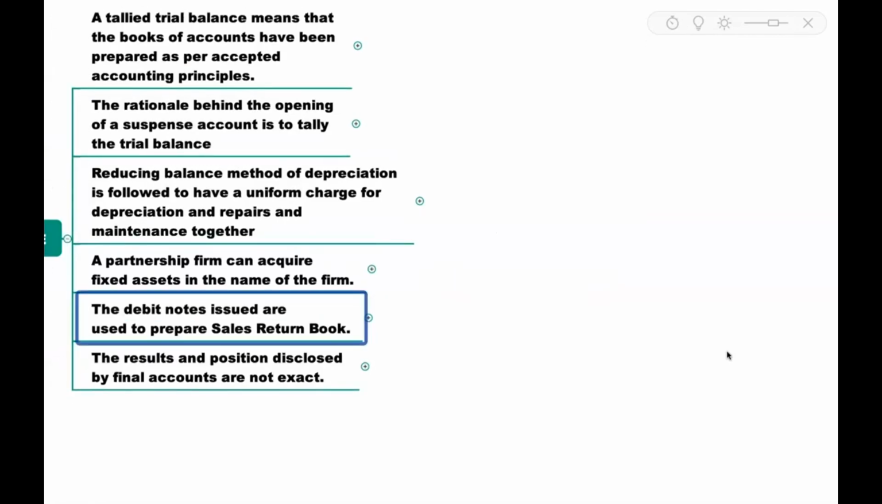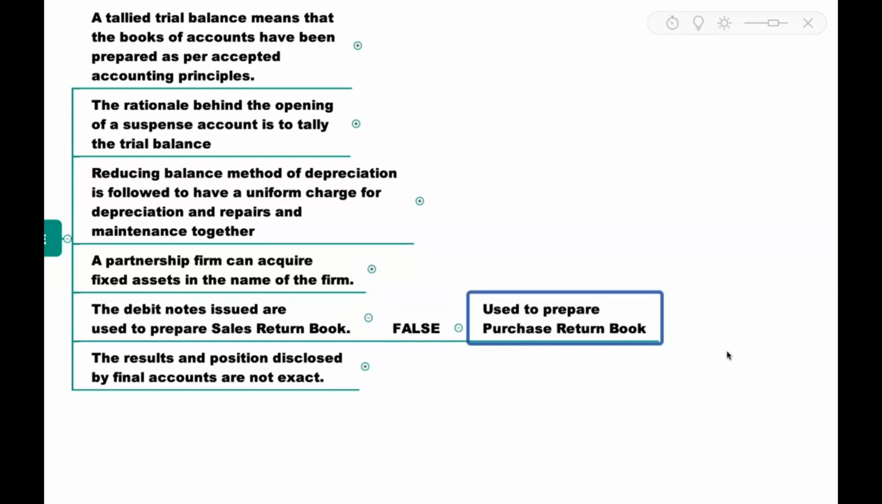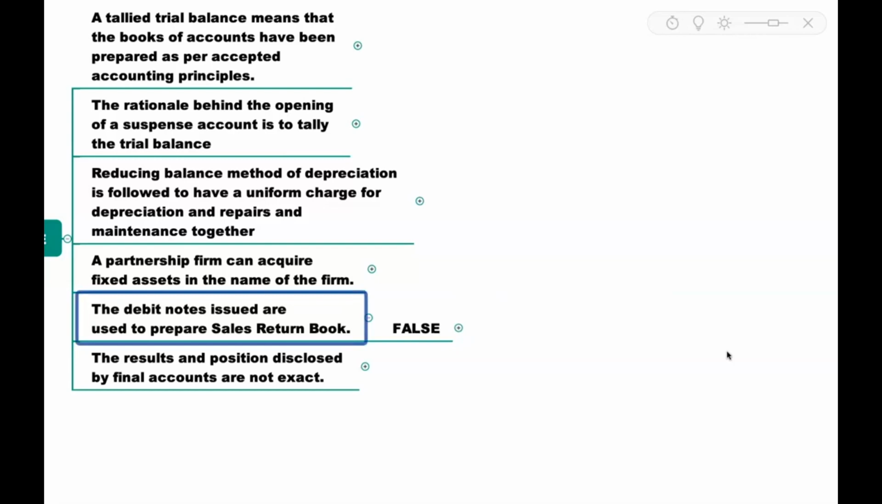Question 5. The debit notes issued are used to prepare sales return book? No. Answer is false. The debit notes issued are used to prepare purchase return book only.